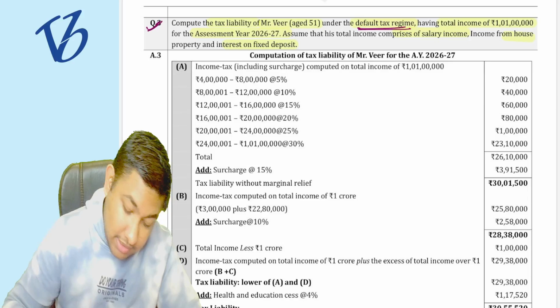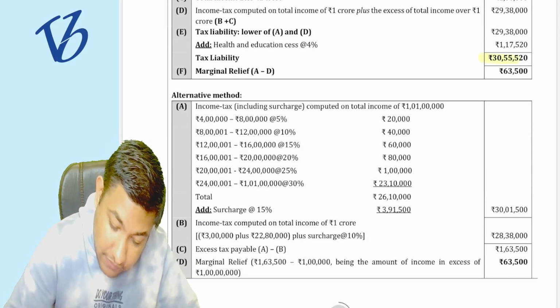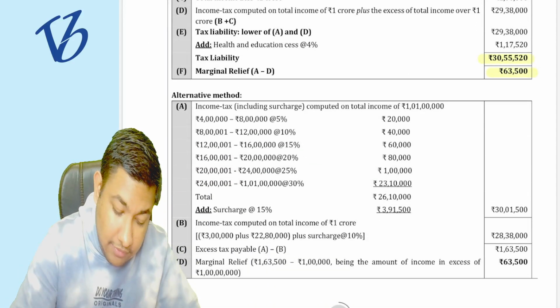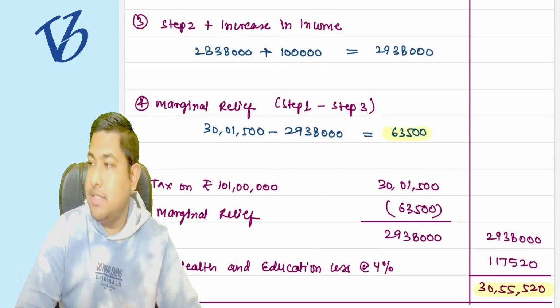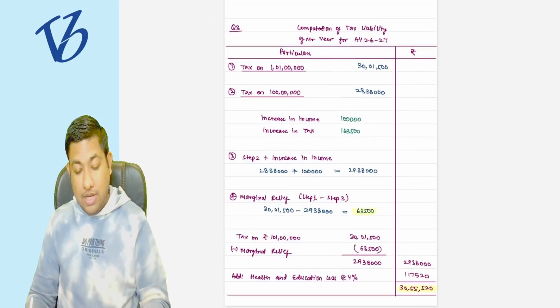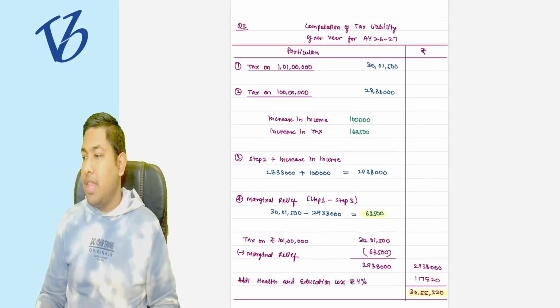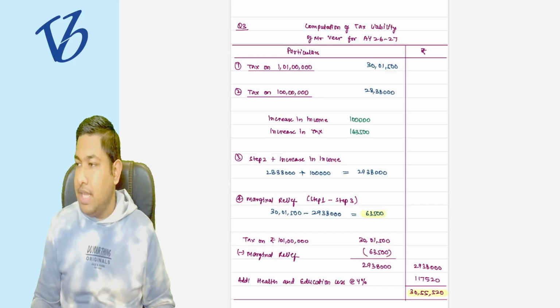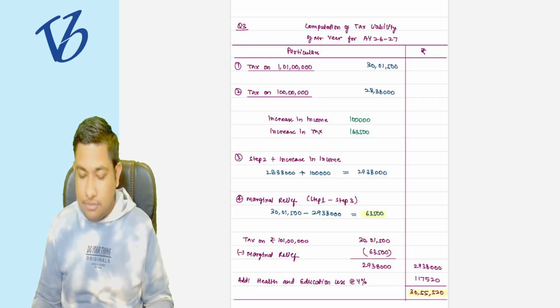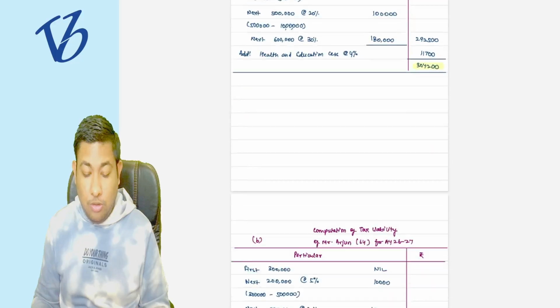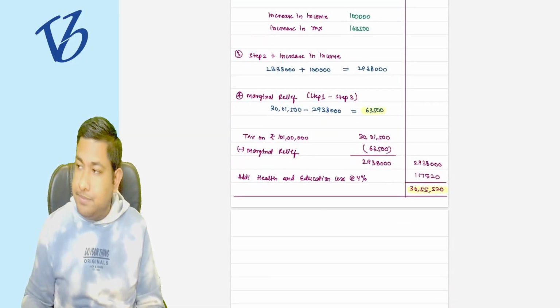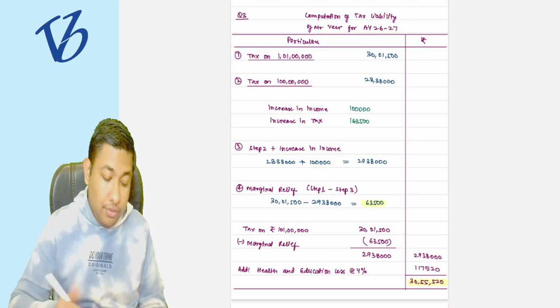See in the question, 30 lakh 55,520, and 63,500 is going to be my marginal relief. Did you get this particular answer as well? Tell me. Very easy question. Question number 3 done, question number 2 done, and question number 1 all parts done. Correct? Shall I move forward to question number 4?